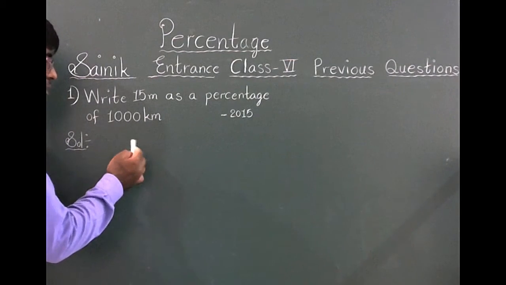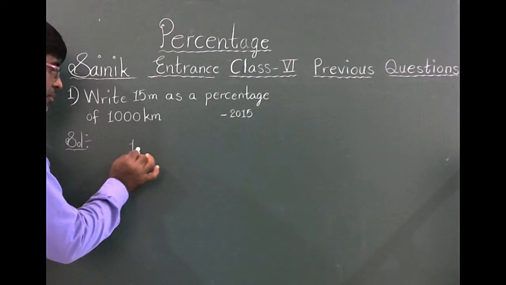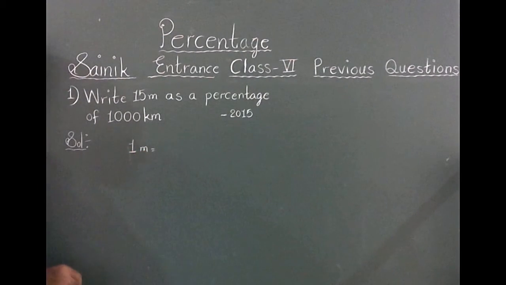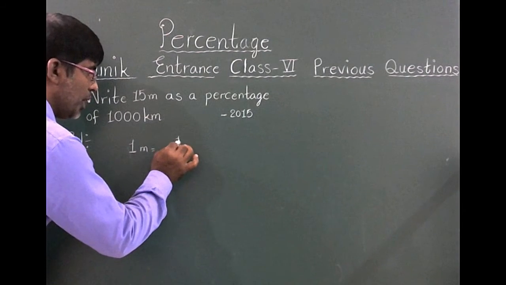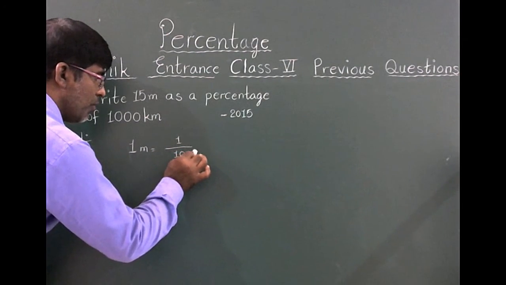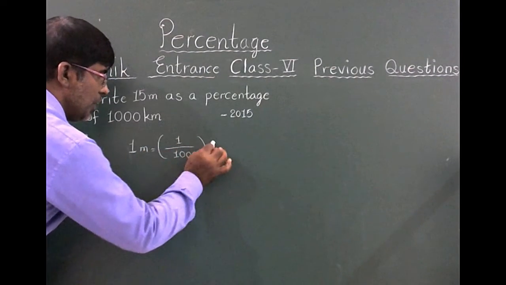We know that 1 meter equals 1 by 1000 kilometer.